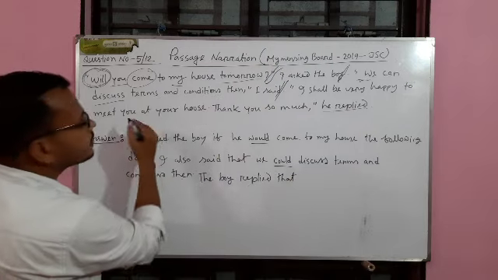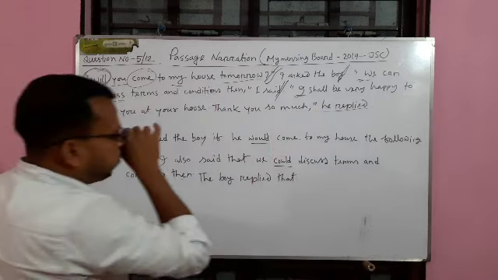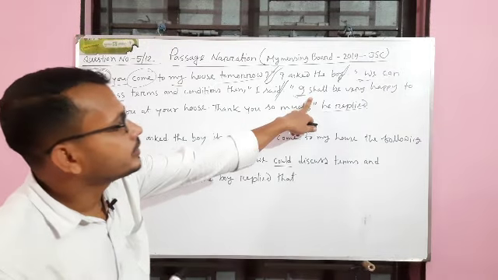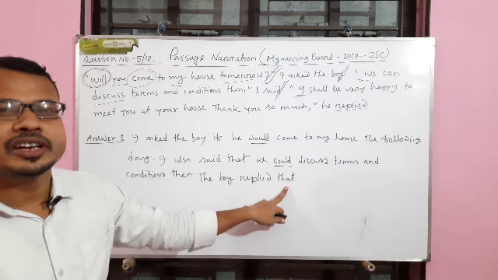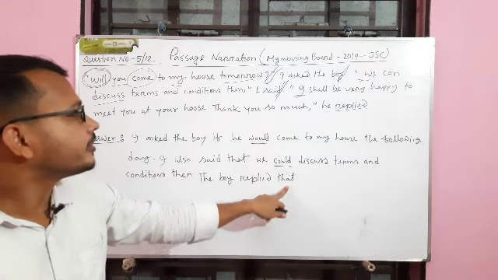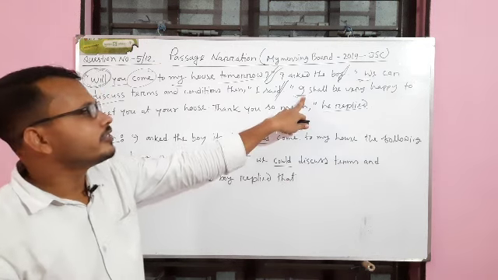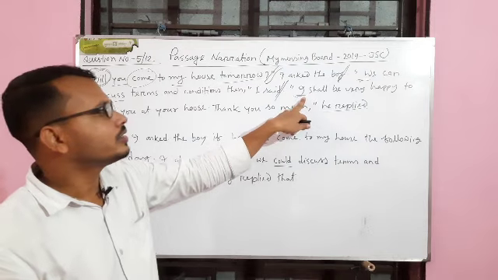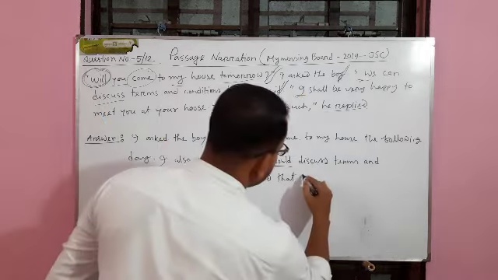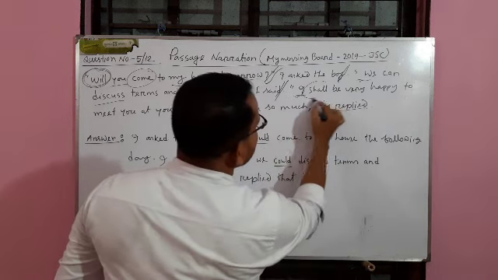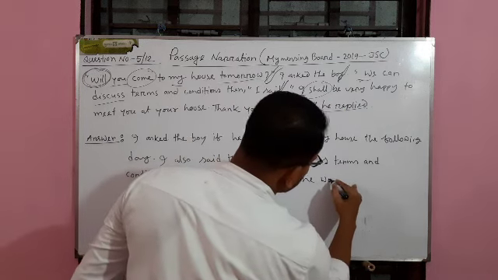Why that? This is an assertive sentence, so I have to add the linker that. Instead of I, who is this I? This is actually the boy, so I will write that he. Instead of shall, we will write would.